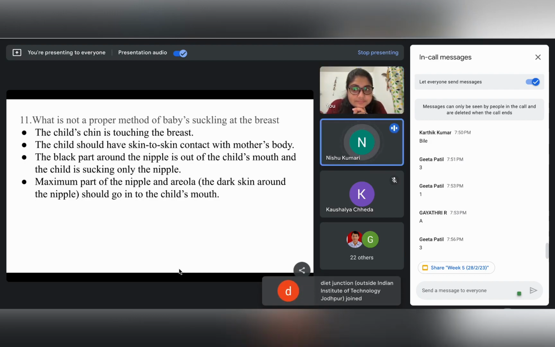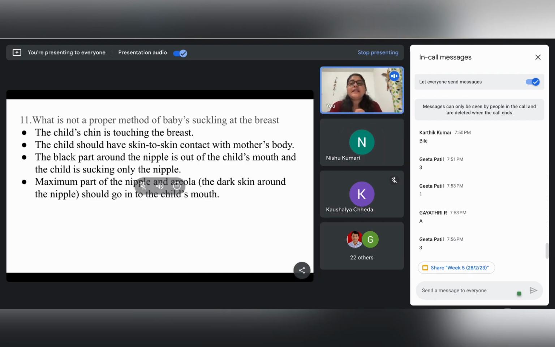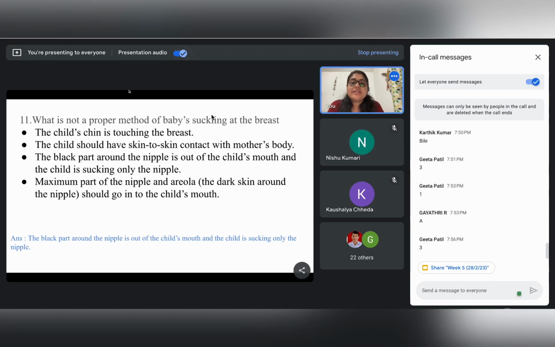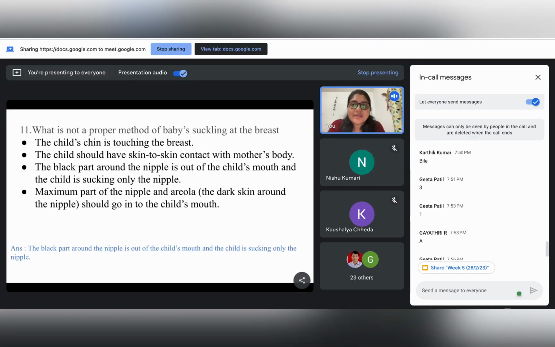The black part around the nipple is out of the child's mouth and the child is sucking only the nipple. Right. So this is the correct answer. So this is what we are talking about, the improper latching.